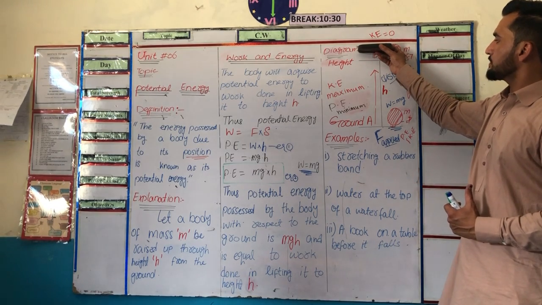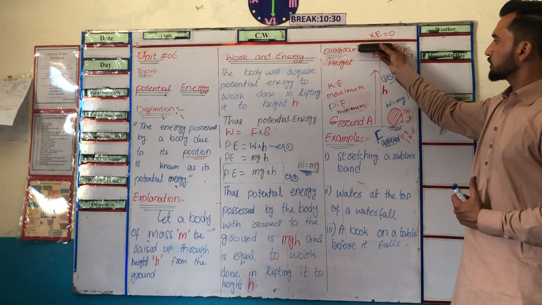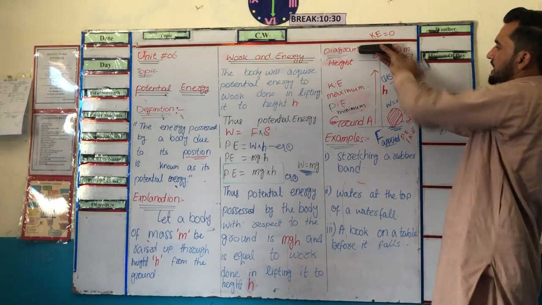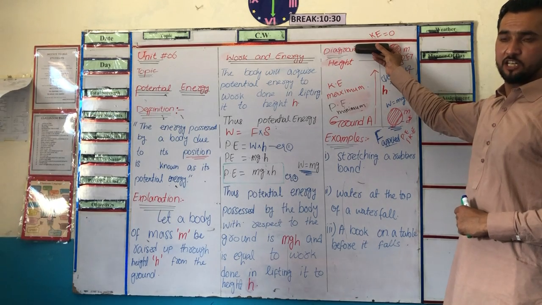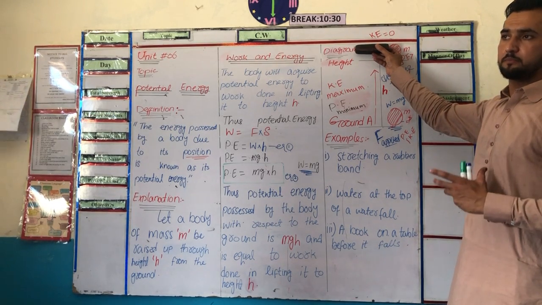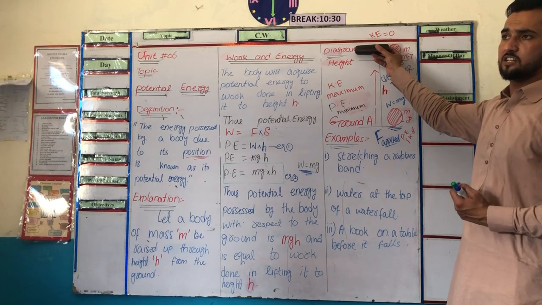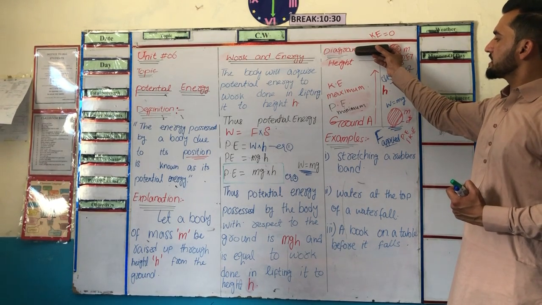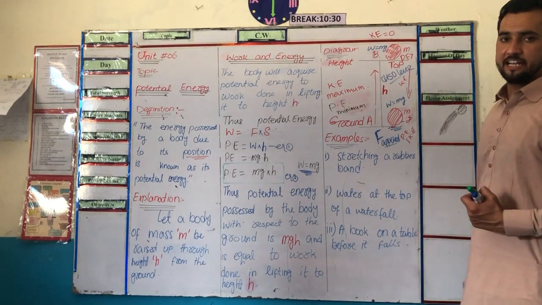So when I release this object from a specific height, the potential energy is maximum, but the kinetic energy is zero. When I release this object from point B or from any height, the potential energy is converted into kinetic energy.